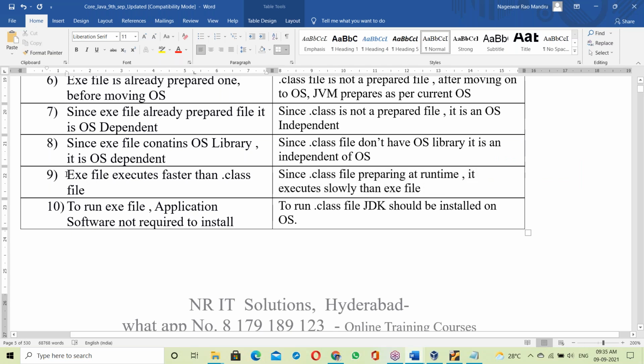An exe file already contains binary codes, meaning already prepared code. It is already linked with various libraries. The jobs are already done. So an exe file executes faster than a dot class file, and a dot class file is somewhat slow compared to the exe file of a C or C++ program.